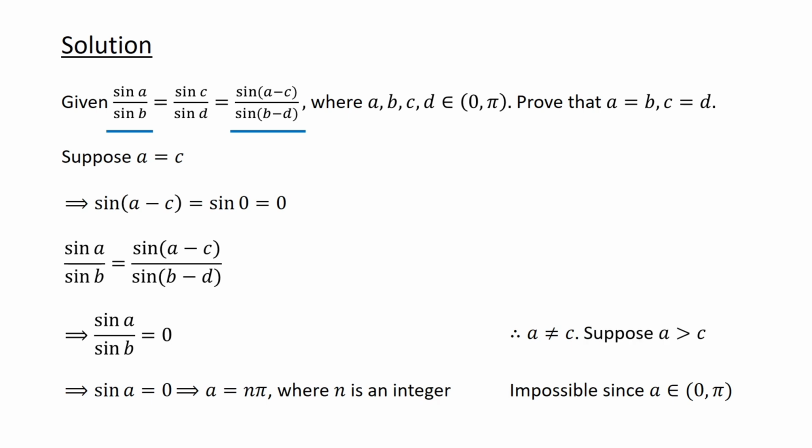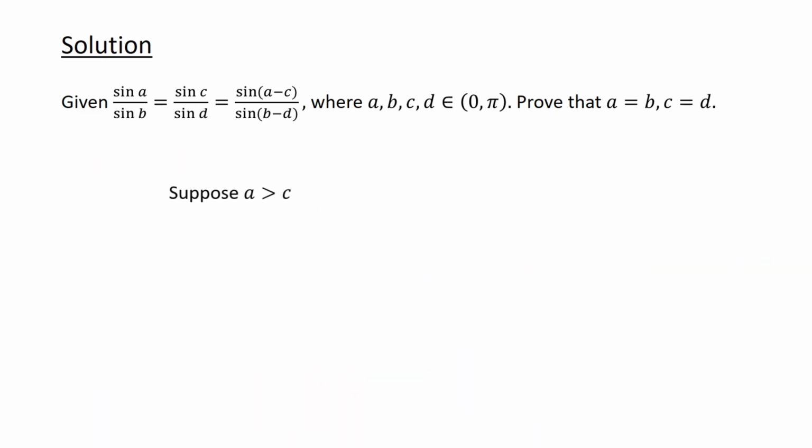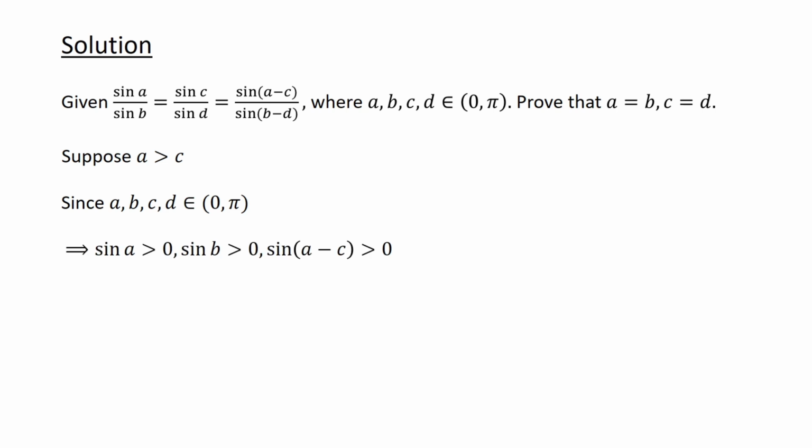So let us suppose that A is greater than C. The discussion for the case when C is greater than A is similar. Since A, B, C, and D lie strictly between 0 and pi, sin A, sin B, and sin of A minus C are all positive.